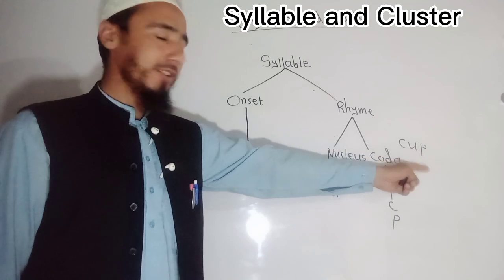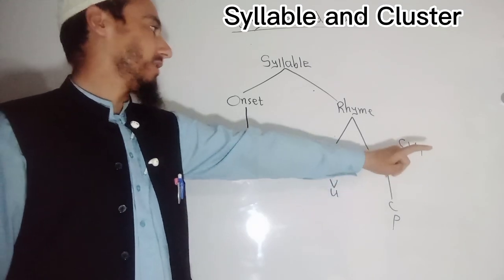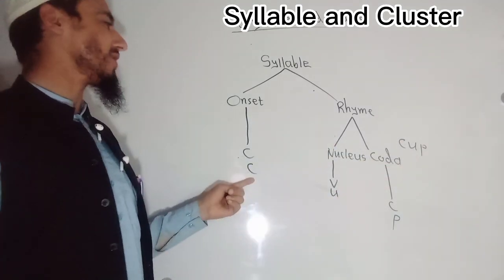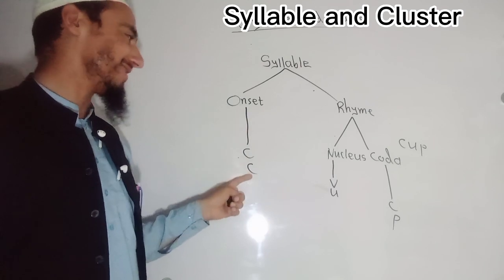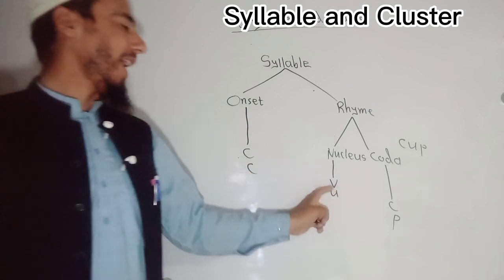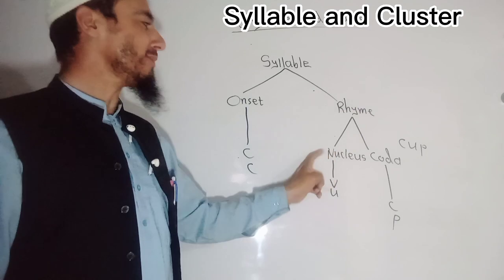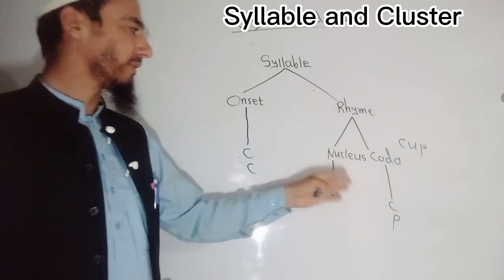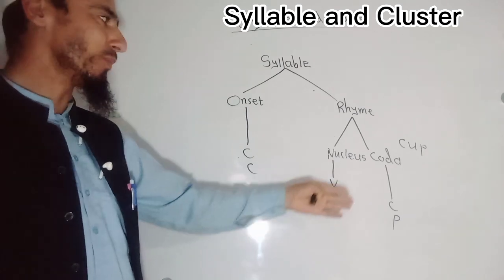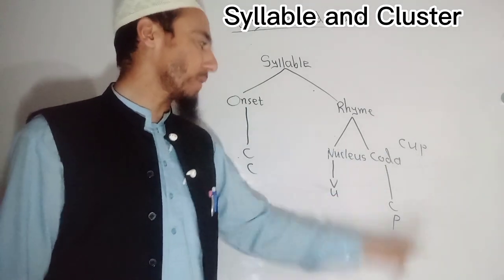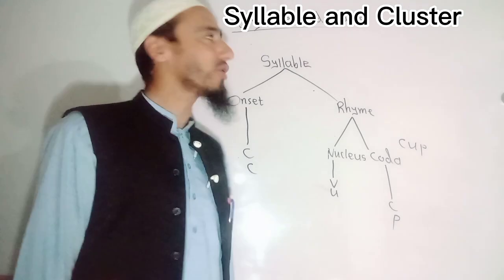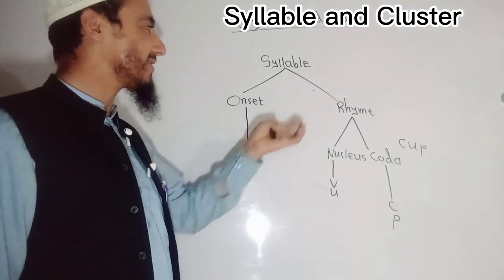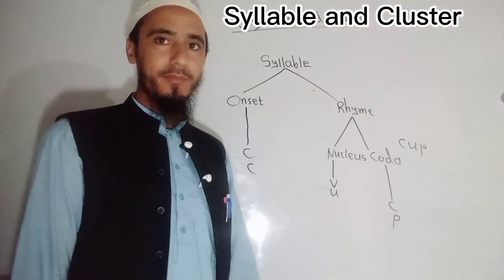The structure of the cup syllable or word would be: first we have onset, which is C or consonant, and then we have a rhyme. In rhyme we have nucleus, which is the U sound, and then we have coda, which is P. So this is the structure of a syllable which has onset, rhyme and coda.